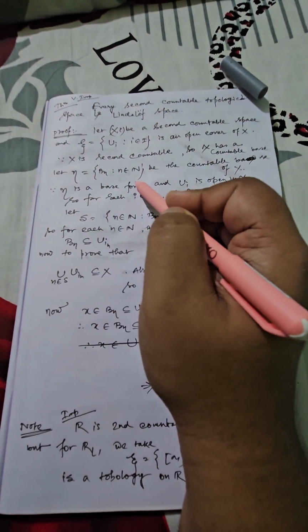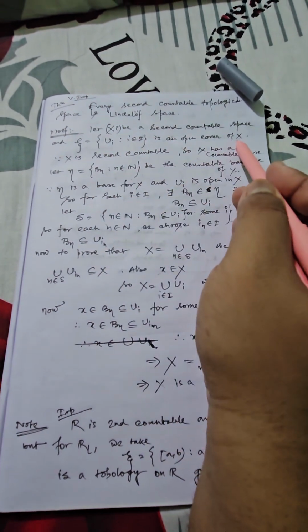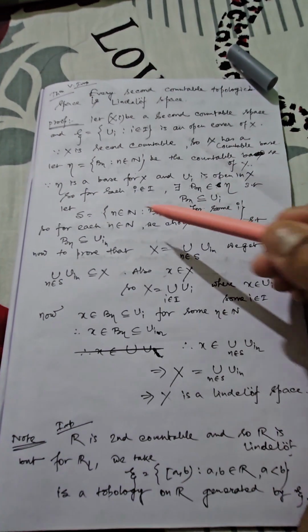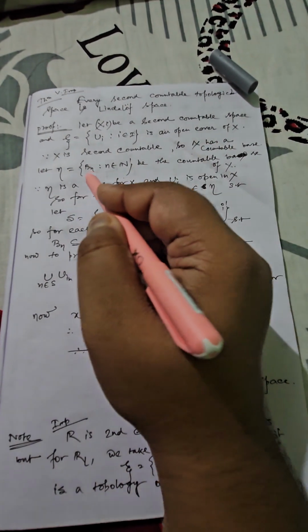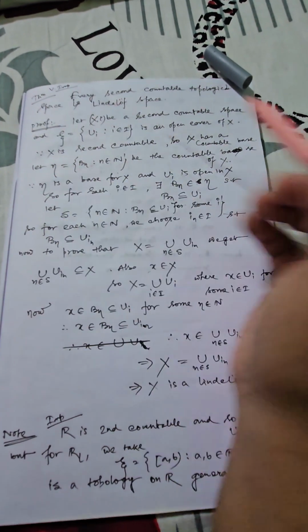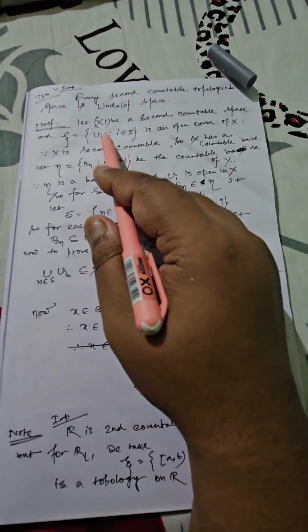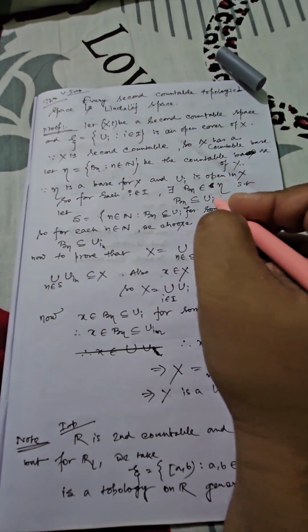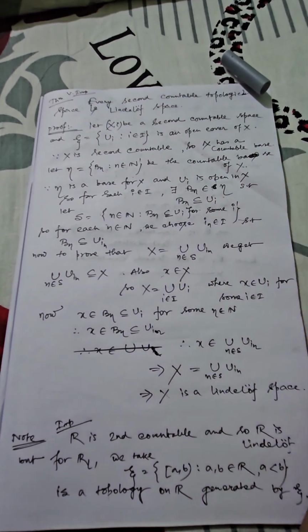Because eta is a base of X and U contains all elements like Ui, which is supposed to be an open cover, that means every Ui must be open in X. So for each i belonging to capital I, there exists a suitable member Bn, which is a part of eta, and at the same time Bn must be contained within Ui. Now let us select a new set which contains all possible structures where Bn is a subset of Ui is satisfied.